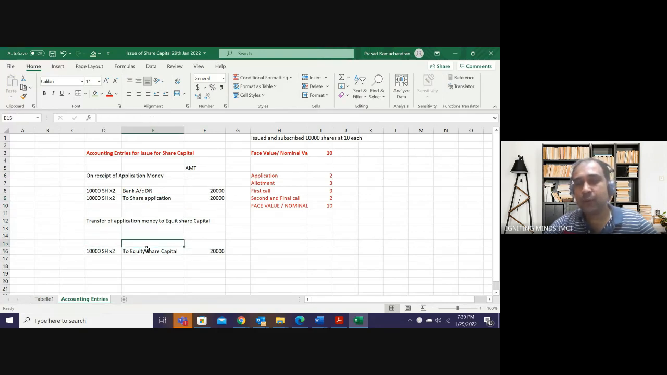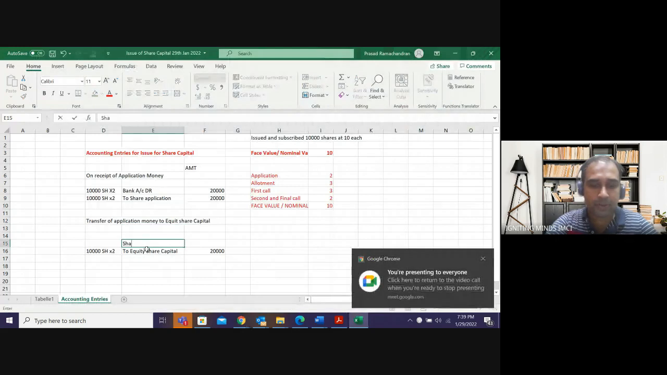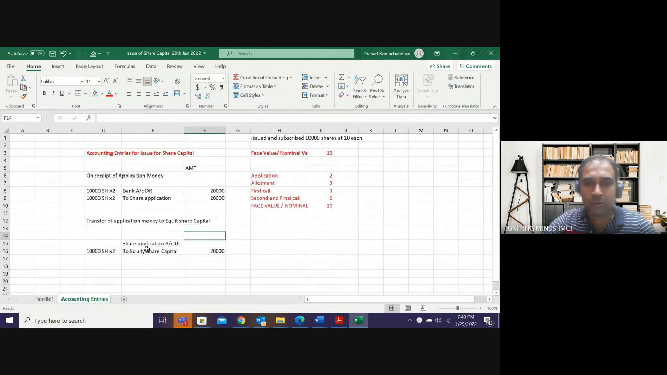So I credited equity share capital, and I created a temporary account called share application. That account will become 0, because I only park this amount temporarily. Until I transfer it to capital, I put it in an account called share application money. Now I'm closing that account and transferring to capital. So the entry will be share application account debit to equity share capital.